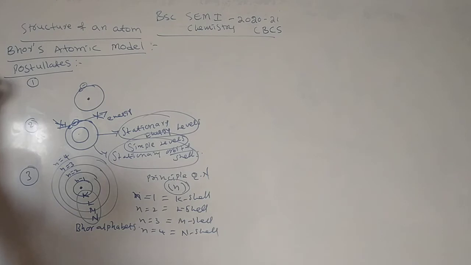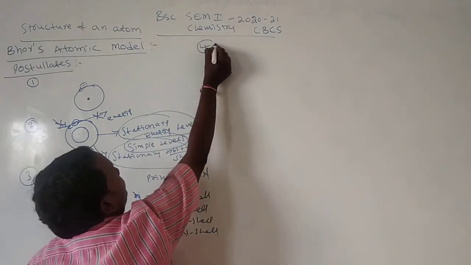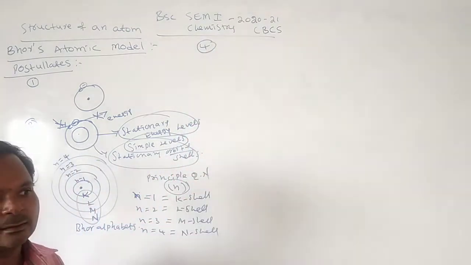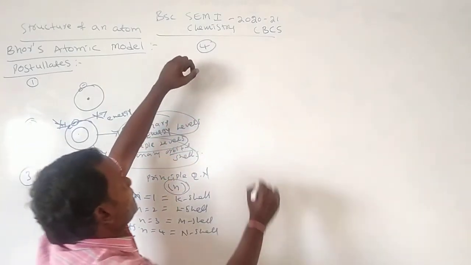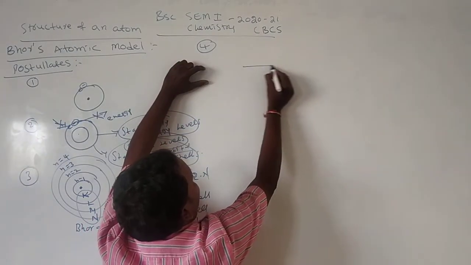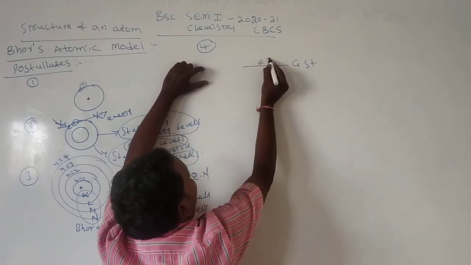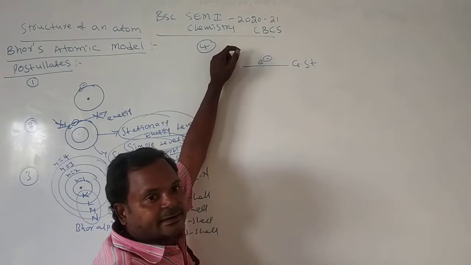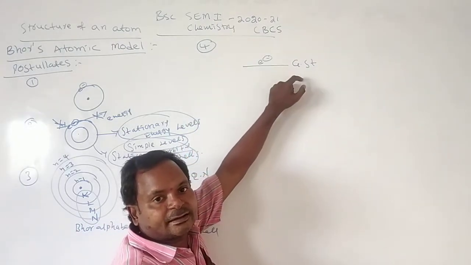Bohr alphabets. Okay, this is about the shells. Next, one more important point in Bohr's theory. During the revolving of the electron around the nucleus, it has definite energy. That energy state we call the ground state.